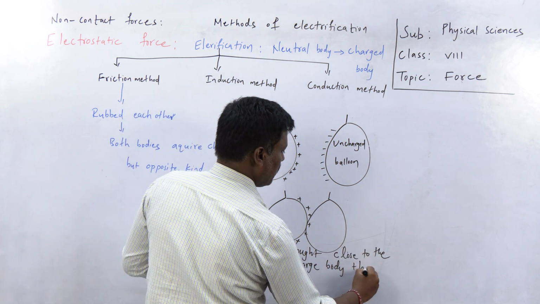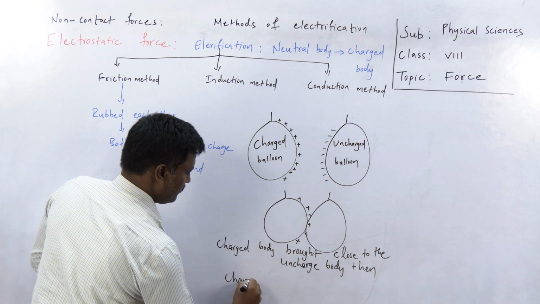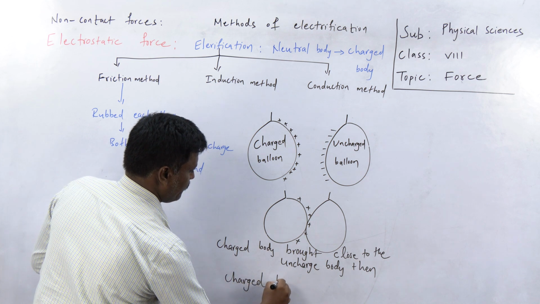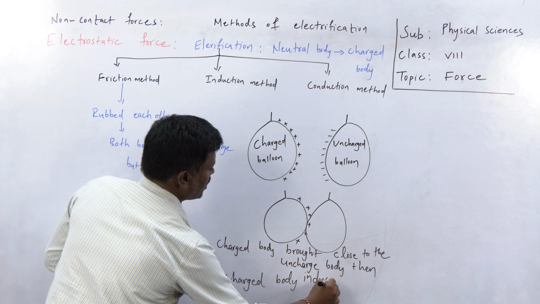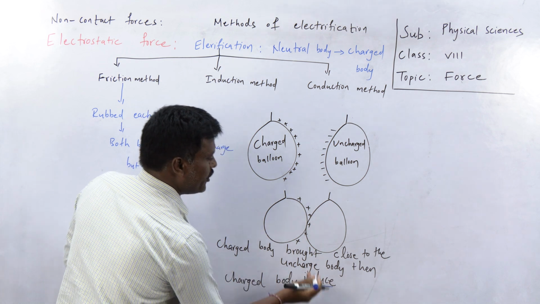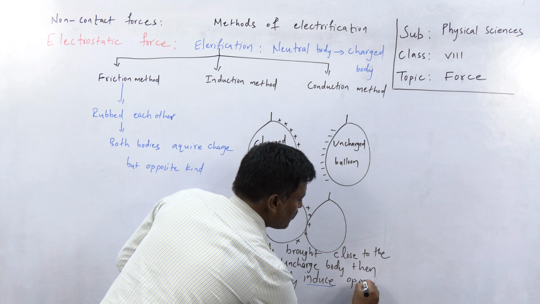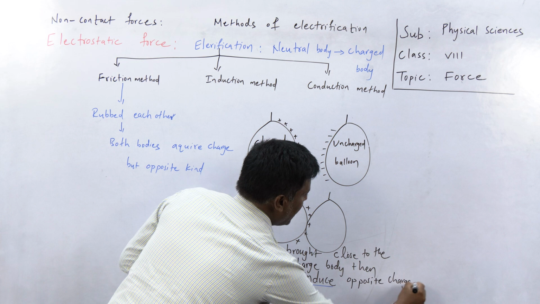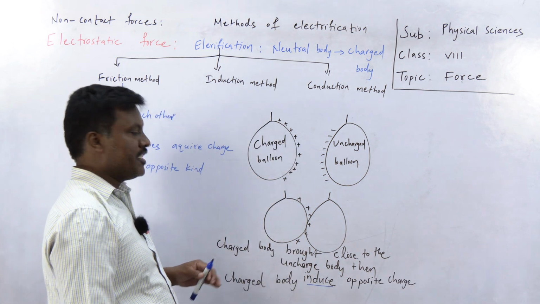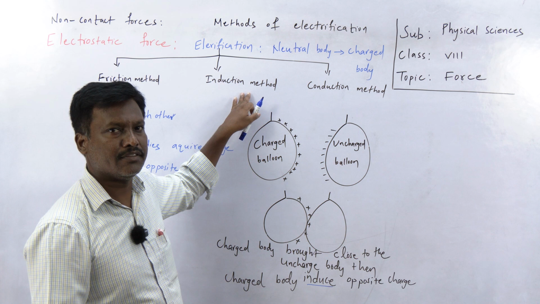Then the charged body induces opposite charge on the uncharged body. This method of electrification is called the induction method.